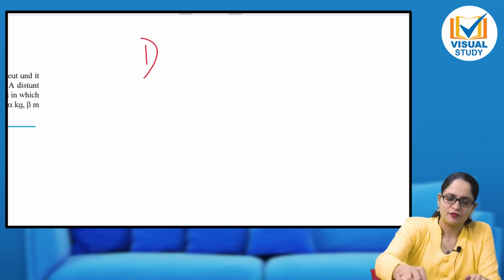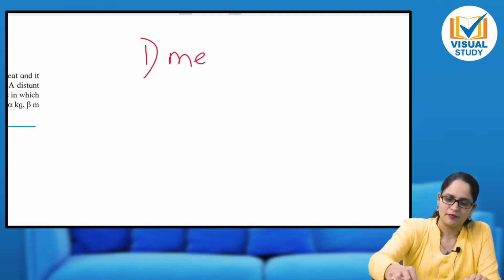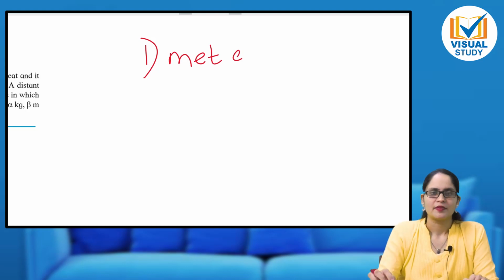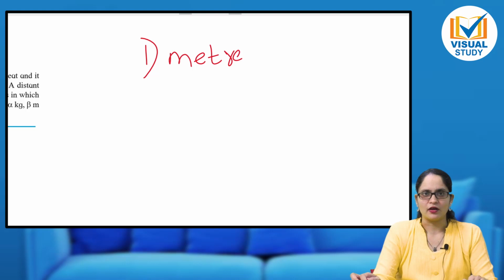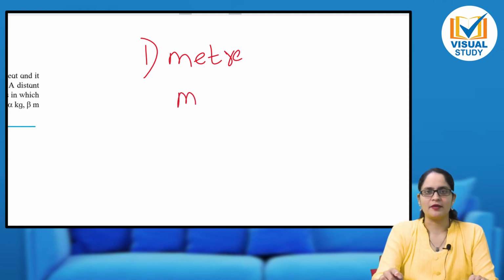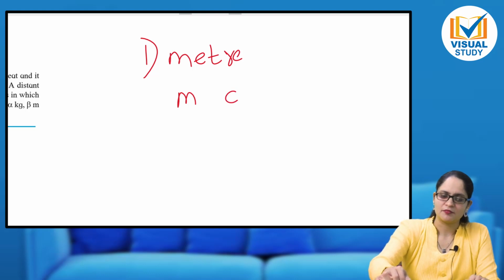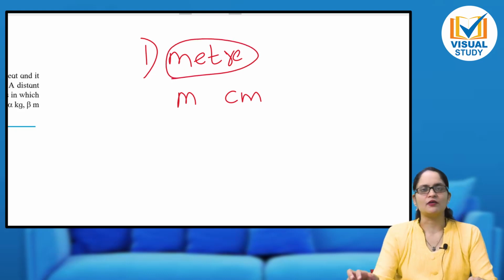For example, meter, you write it as metre, always represent the given unit with the symbol. You should write meter with symbol m, centimeter with symbol cm. Even if you want to write the full unit, you should write all the letters in small letters.